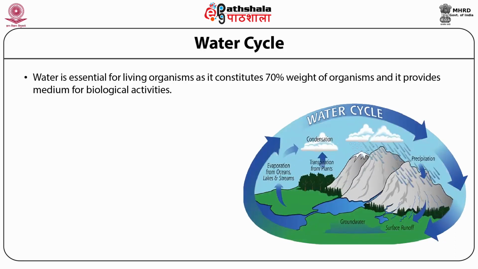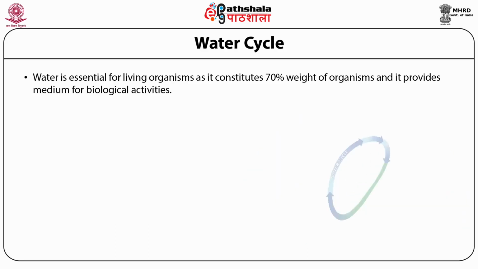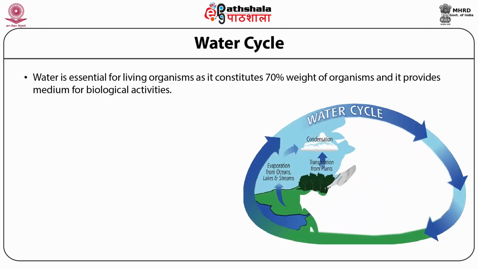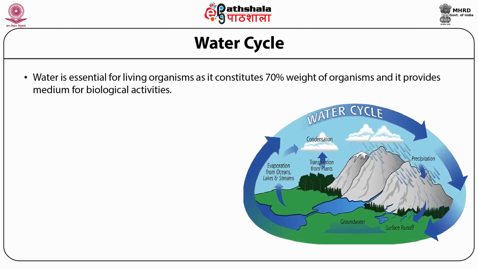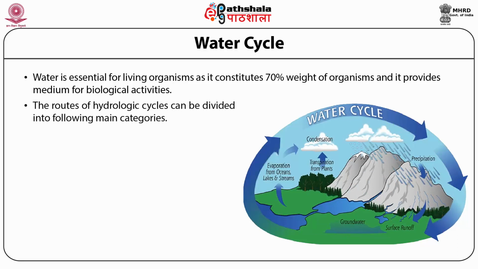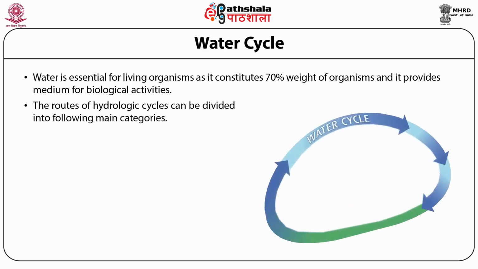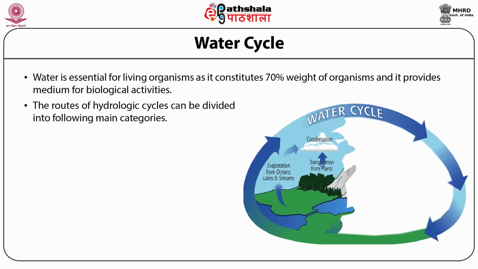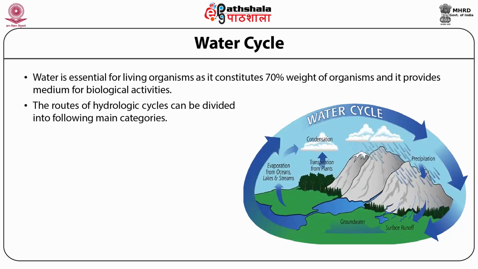The water cycles rapidly, but most of it, around 98.7%, is blocked in the lithosphere. The route of the hydrologic cycle can be divided into the following main categories.